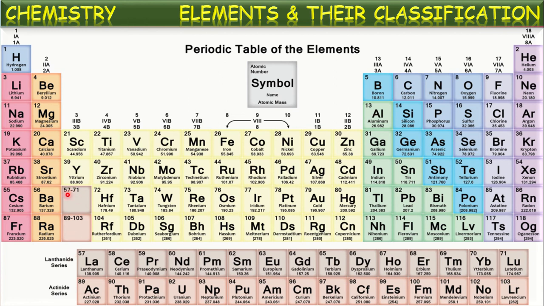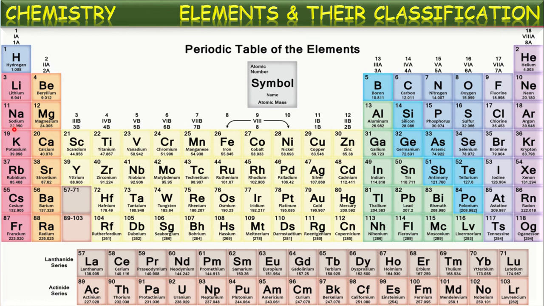So by keeping these elements here also, this becomes the table with 32 vertical columns. As there are so many vertical columns, this is called the very long form of the periodic table, and it is also called the extended form of the periodic table. To make it convenient, these 14 elements are written down. Lanthanum will be represented here, and actinium will be represented here. The remaining 14 elements are written at the bottom of the periodic table. Okay, this is the long form of the periodic table, or modern periodic table.